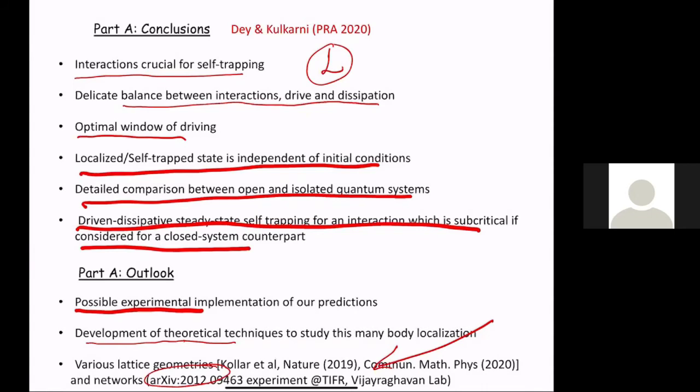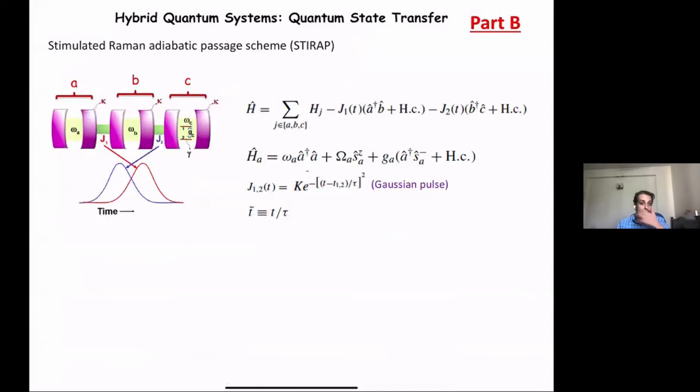Yeah. Go ahead. You have roughly 10 minutes. Okay. So let me go to the next part. This part is entirely different, but in some sense philosophically quite opposite. Here we ask this question: can we do a quantum state transfer from the first to the last unit without really doing much in the intermediate units? That is the idea of this part of the talk.